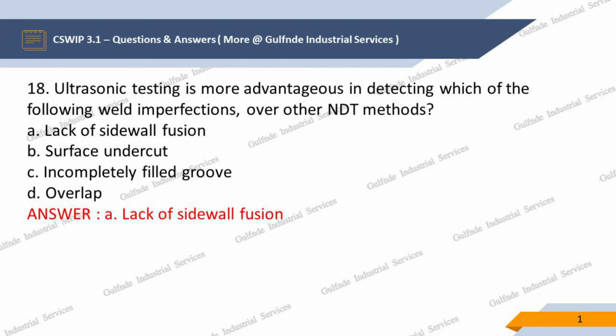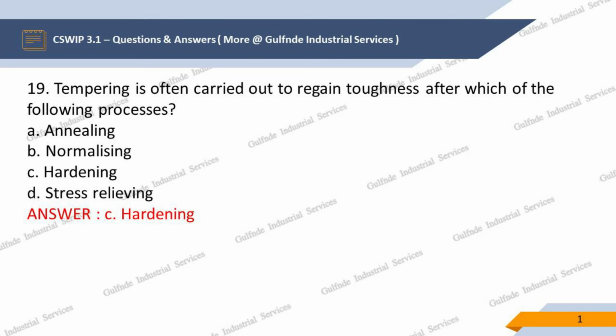Question 18. Ultrasonic testing is more advantageous in detecting which of the following weld imperfections over other NDT methods? Options are: A. Lack of sidewall fusion, B. Surface undercut, C. Incompletely filled groove, D. Overlap. Our answer is A. Lack of sidewall fusion.